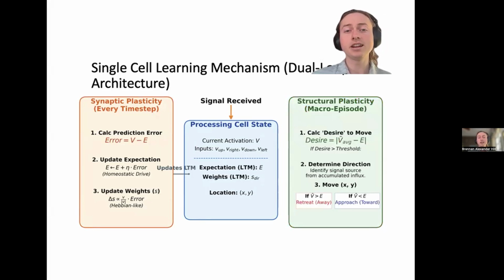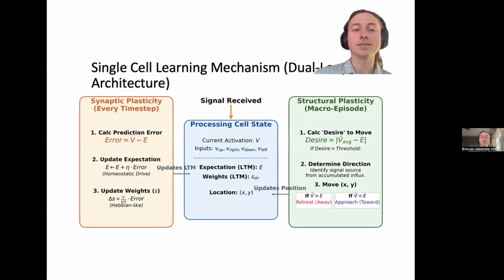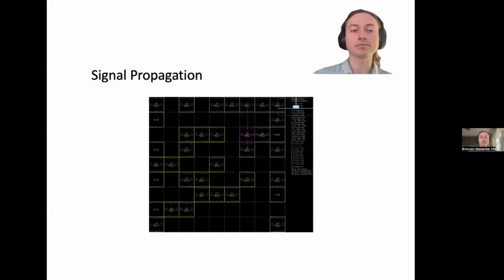Sometimes weight updates aren't enough. This brings us to the second loop, structural plasticity. This occurs over a macro episode. If a cell is chronically surprised, meaning the long-term average error is high, it develops a desire to move. If it's overactivated, receiving too much signal, it retreats away from the largest source. If it is underactivated, it approaches the largest source. This allows the network to dynamically optimize its own topology.